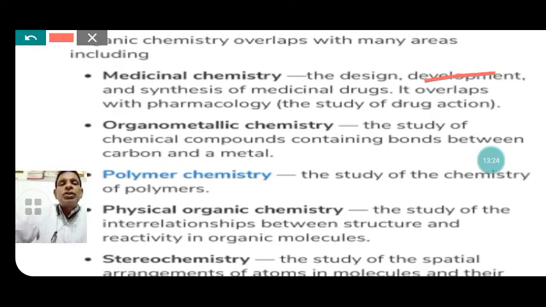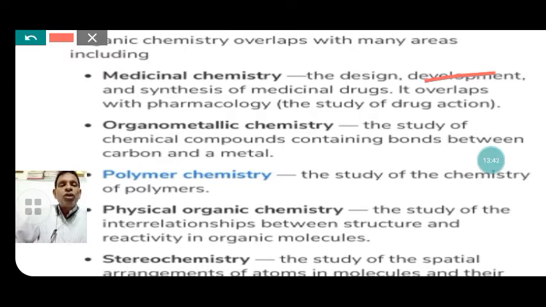Next is organometallic chemistry, the study of chemical compounds containing bonds between carbon and metals. It is the field of organometallic chemistry.